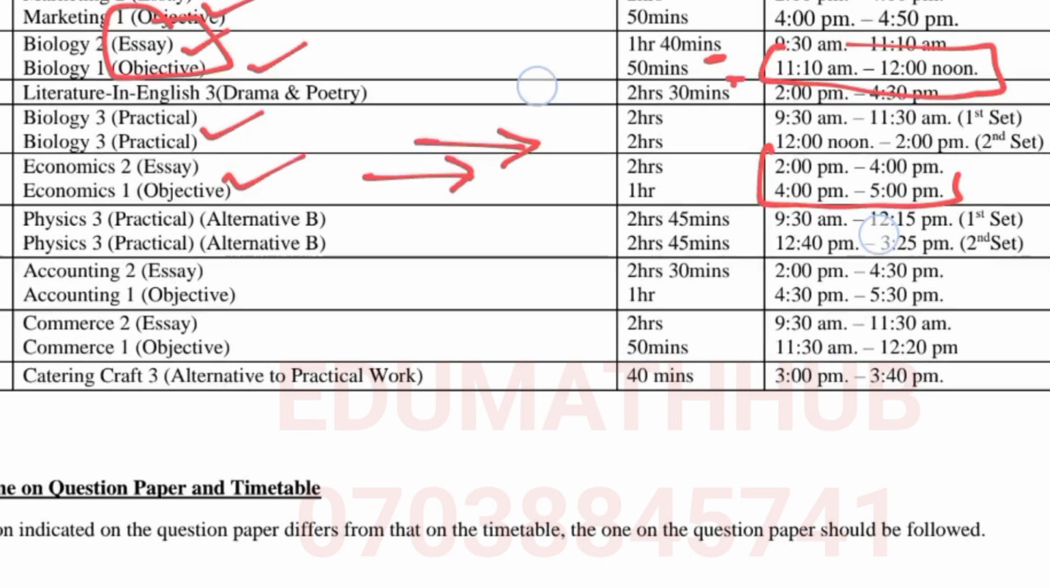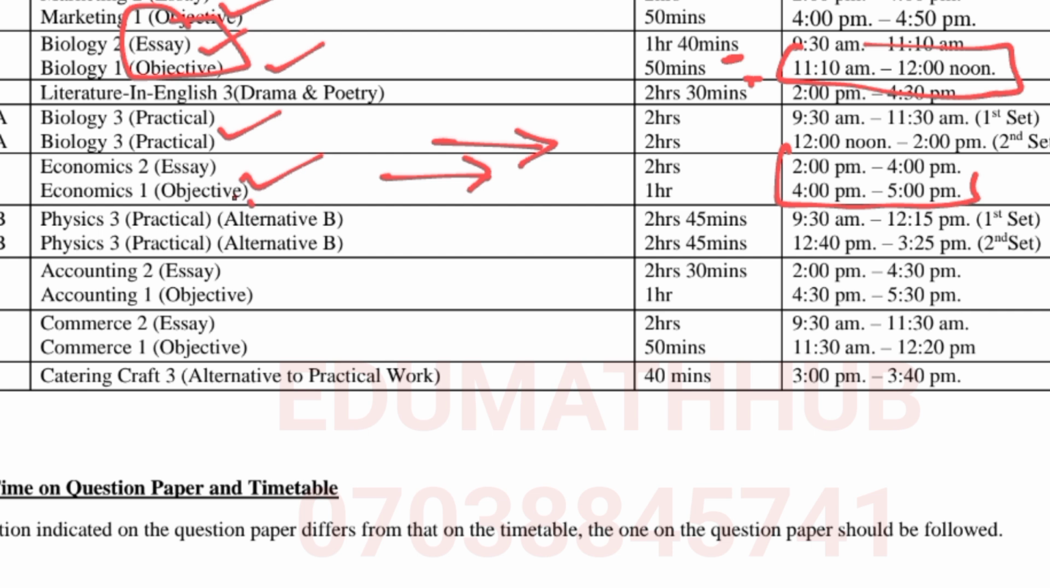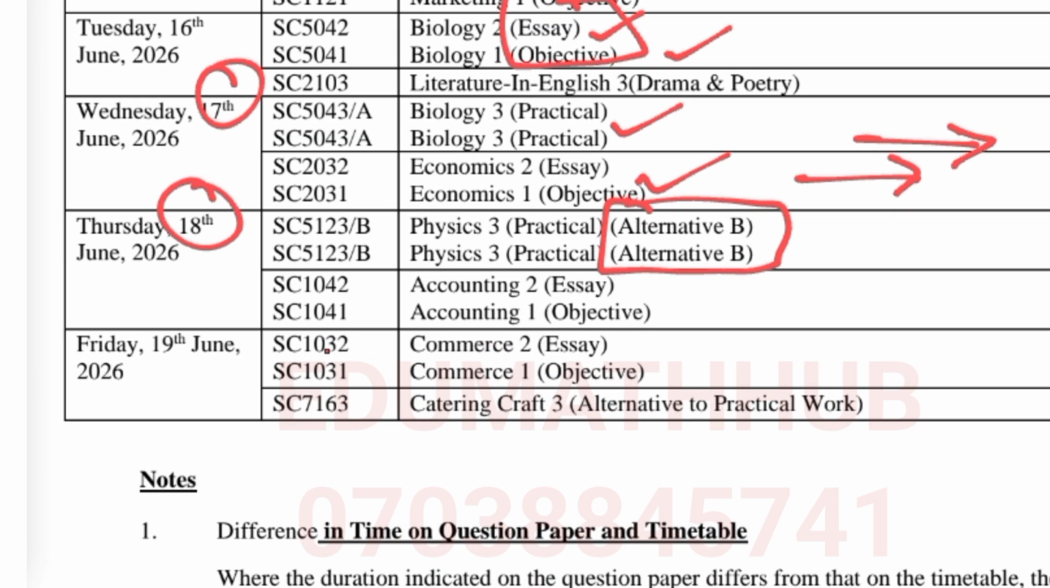So the next one is physics practical, alternative B. Depending on how large your school is, if they were not able to do it on the first day, they will do it on the 18th. Those are mixed physics practical. Then you have Friday, the 19th of June, which will be commerce. That was the last paper. Then accounting is also on the 18th. Pay attention so you don't miss any core paper.